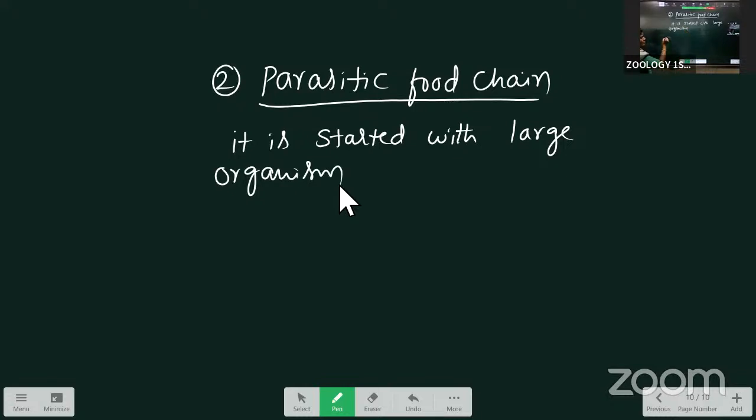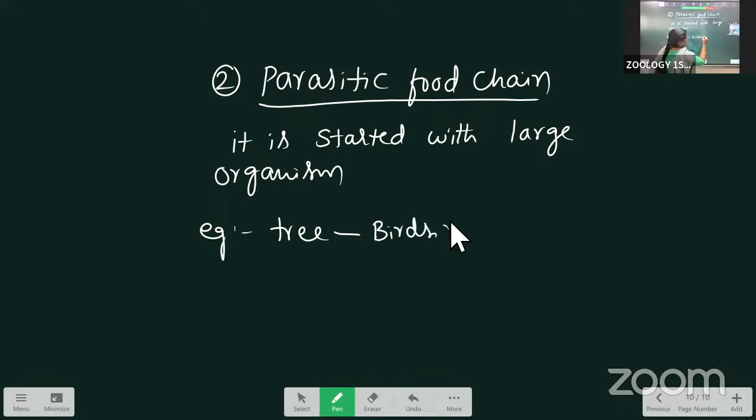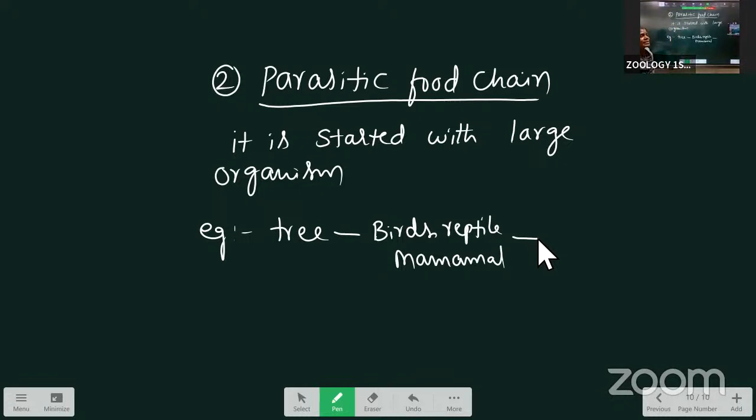For example, I'll give an example, then you will understand. First, a large tree is present. Above the tree, the birds are present. Birds may be present, reptiles, mammals. Inside of the birds or reptiles or mammals, parasites are present. They are called endoparasites, and the ones present outside we call ectoparasites. Here, endo and ectoparasites.